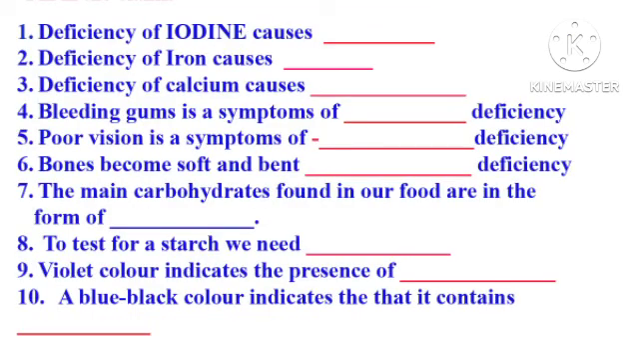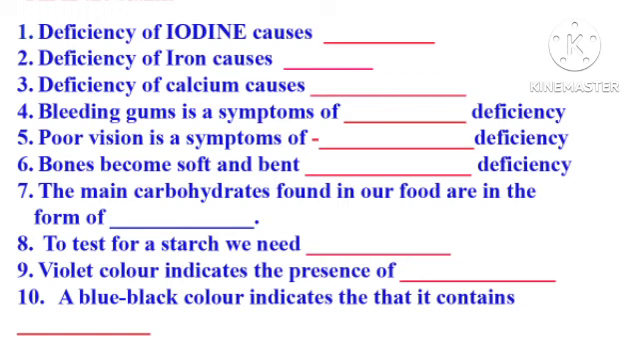Next question. Deficiency of iodine causes dash. The answer is goitre. Deficiency of iron causes dash. Anemia. Answer. Deficiency of calcium causes dash. Answer is bone and tooth decay.